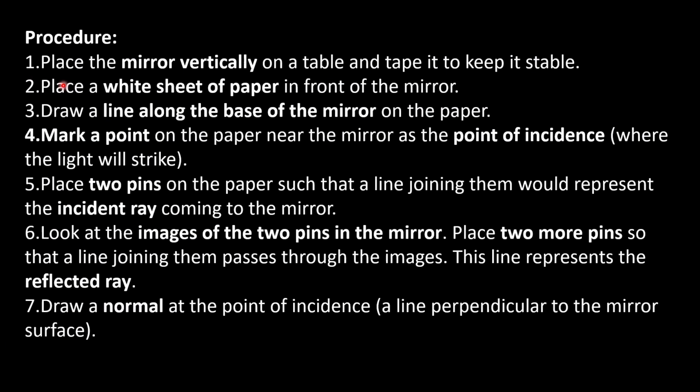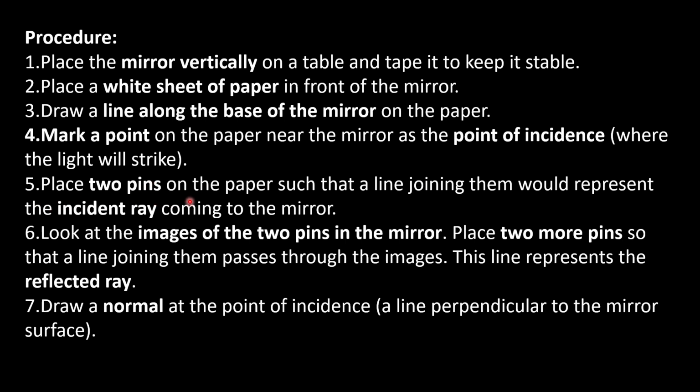Procedure. First, place the mirror vertically on the table. Tape it to keep it stable. Second, place a white sheet of paper in front of the mirror. Third, draw a line along the base of the mirror on the paper. Fourth, mark a point on the paper near the mirror as the point of incidence where the light will strike.